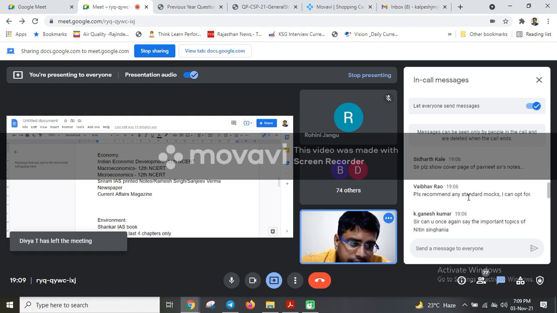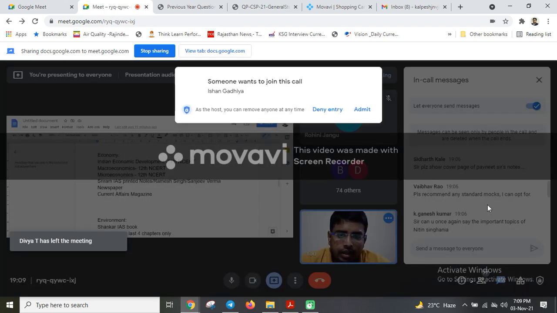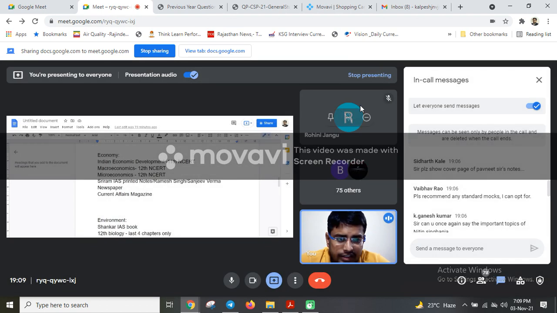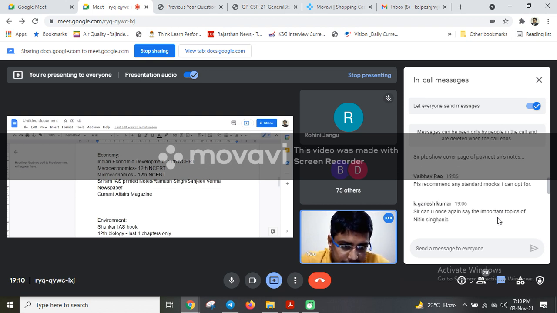Please recommend any standard mocks I can attempt. Recommended standard mocks: you can attempt Vision's mock tests, Vision's full test series, then Shankar, Waziram, and Insights also. One more is there, called Optima IAS. I think it is from Santosh sir. So if you can find them in the market, you can attempt those ones.